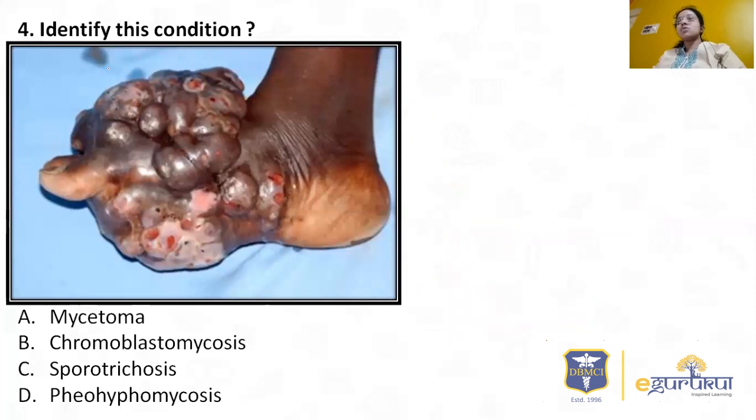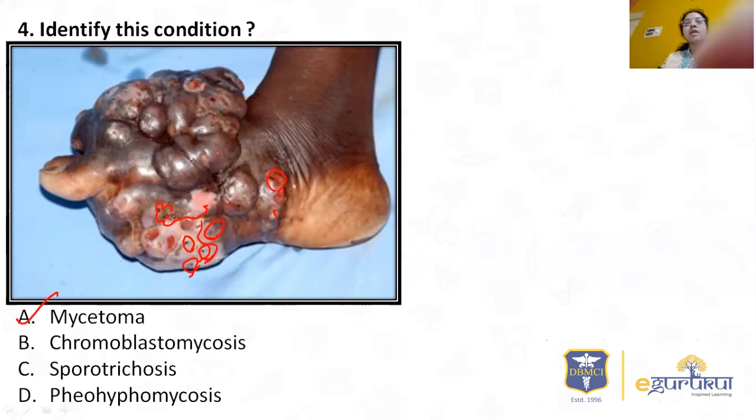Coming to the next question, this is an image based question. Whenever there is an image based question, first you have to analyze the condition, then you can easily make out the diagnosis. Here you can see there is an edema, and discharging sinuses over this area, and multiple granules. These are the sinuses through which granules are discharging. So this is a classical case of mycetoma. The correct option here is mycetoma.